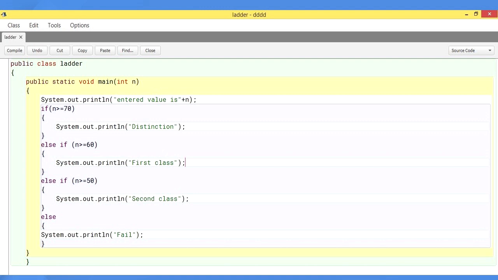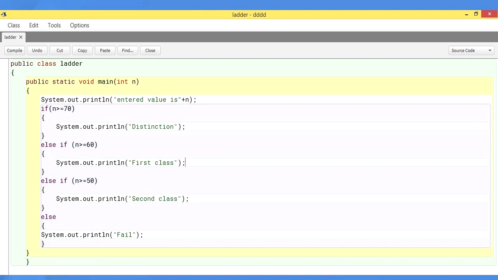So let us discuss the program. Public class ladder, public static void main, int a. System.out.println entered value. Now here you are going to enter a number. So depending on the number, it will check the test conditions. If a is greater than or equal to 70, then the output should show distinction. The second condition is else if the number is greater than or equal to 60, then the statement should print first class.